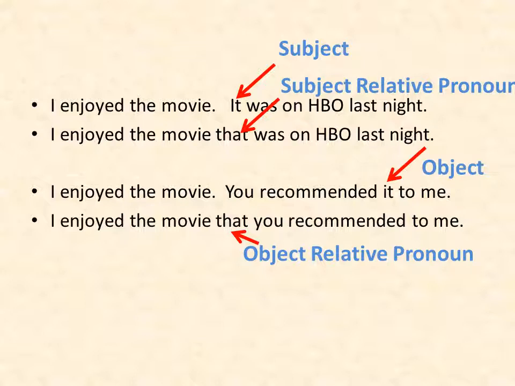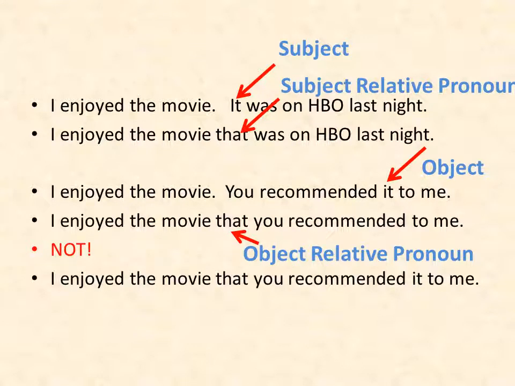In the adjective clause, we have a subject, you, who does the verb recommend, and the object, that, which receives that action. Be careful. You cannot repeat the pronoun in the adjective clause. I enjoyed the movie that you recommended to me. We already have the word that as our object, so we don't repeat the pronoun it.